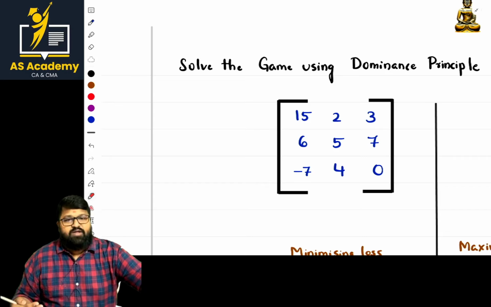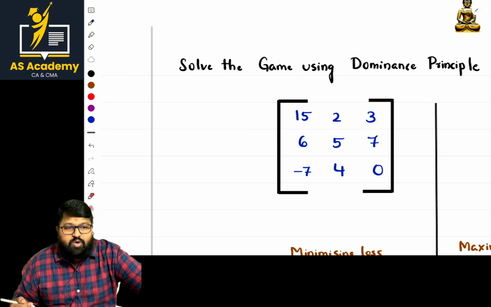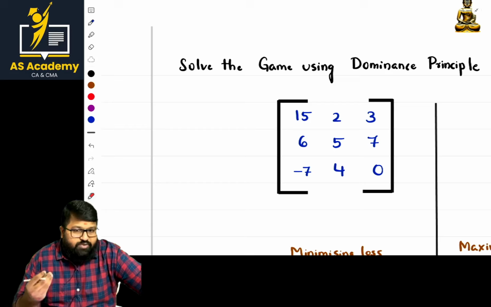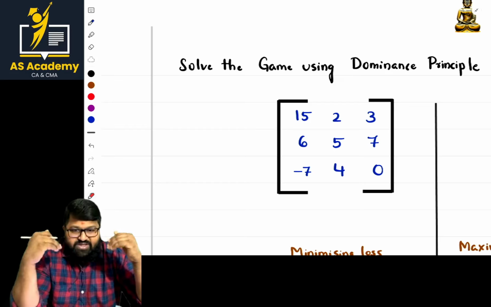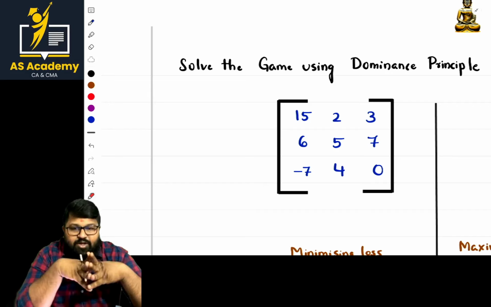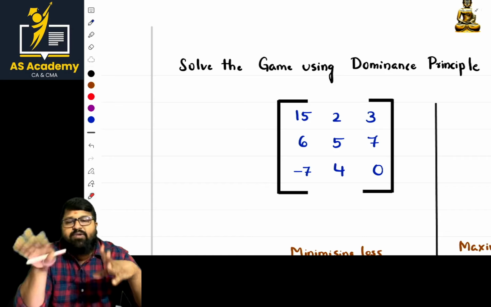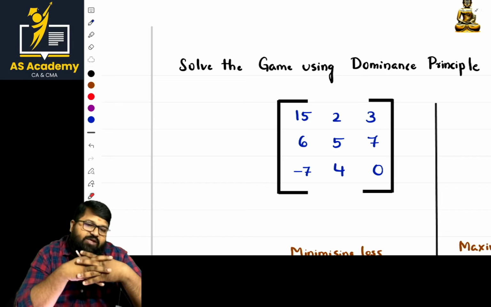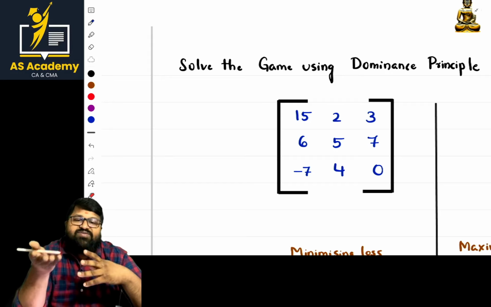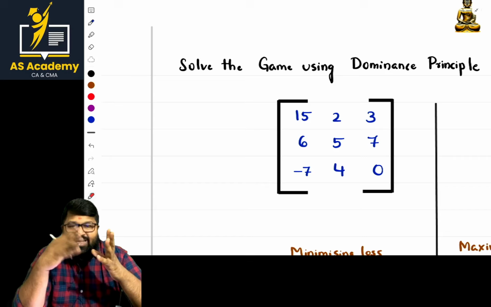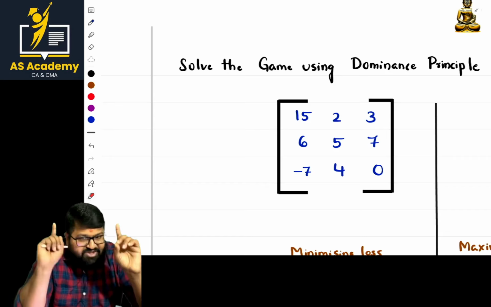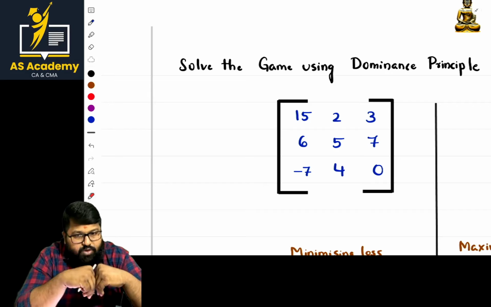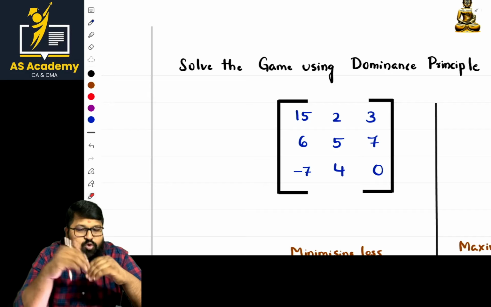If I am clear, pause the video and solve this problem once, as we have done earlier. Before that, I'll explain the summary points so that you can do it. So what are the rules? In the case of rows, identify the row with the least values and eliminate it. In the case of columns, identify the column with the highest value and eliminate it. You repeat the process until you reach a 2 by 2 matrix. Once a 2 by 2 matrix is reached, then you go with the saddle point check.